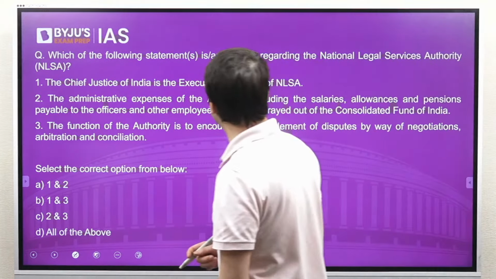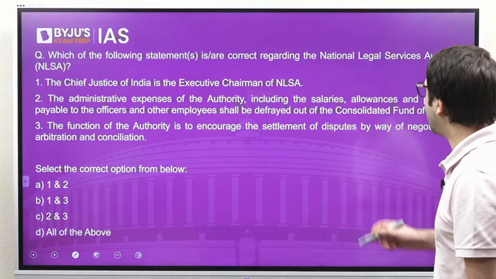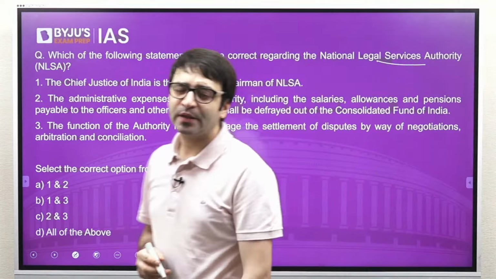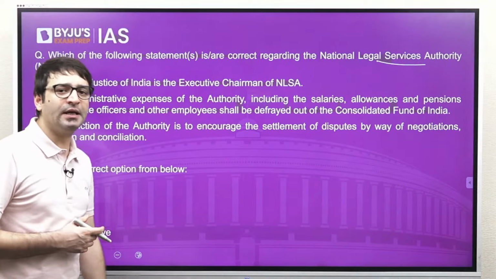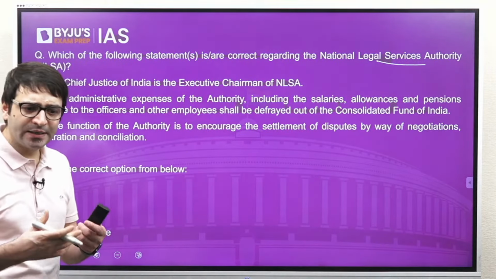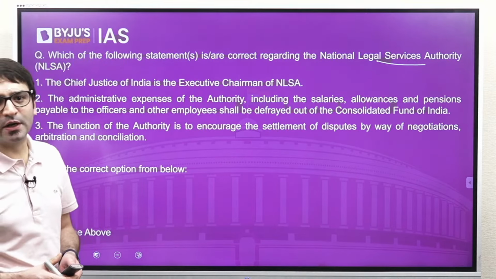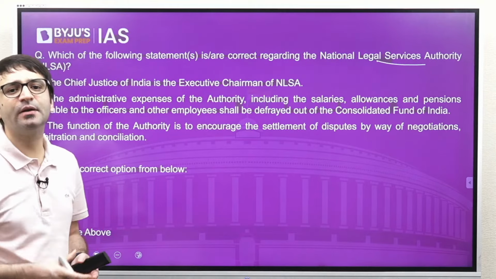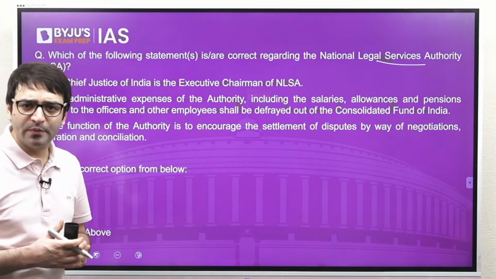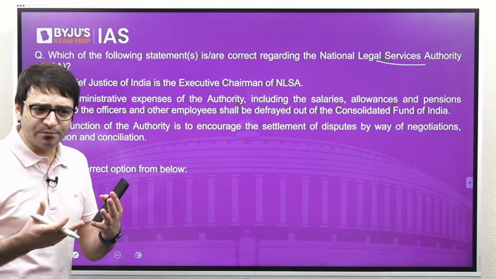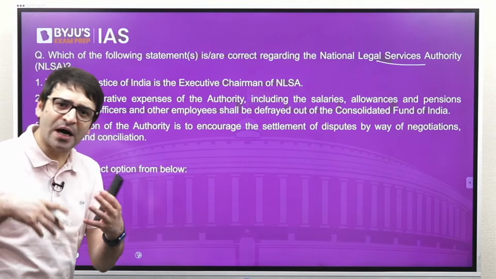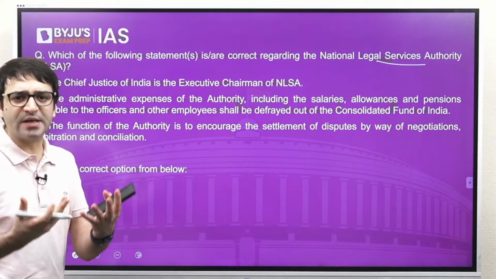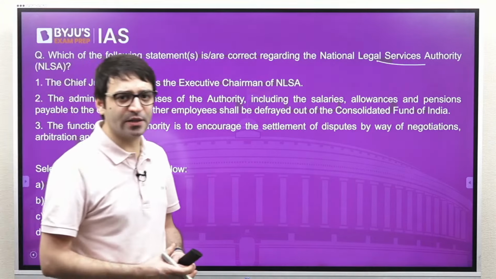Which of the following statements is or are correct regarding the National Legal Services Authority or NLSA? This National Legal Services Authority has been given a status based on the Legal Services Authorities Act of 1986-87, and the purpose of this law is to allow the disputes to be resolved through arbitration, through mediation, through conciliation. Let's look at the statements regarding this question.